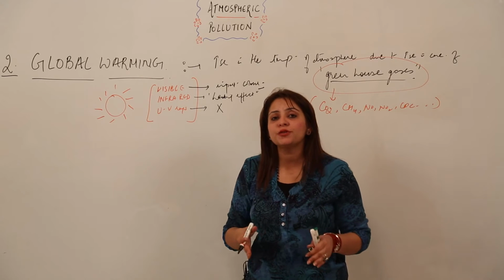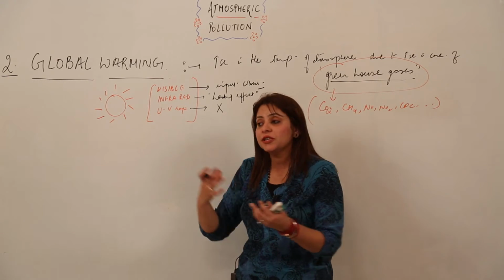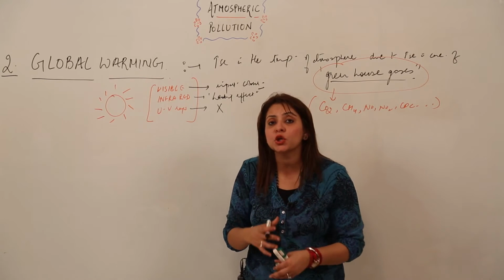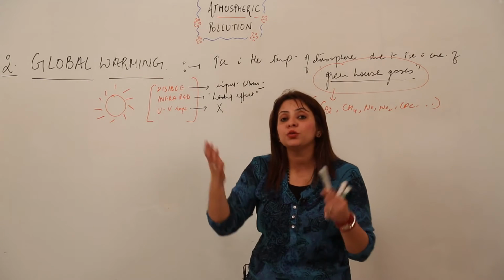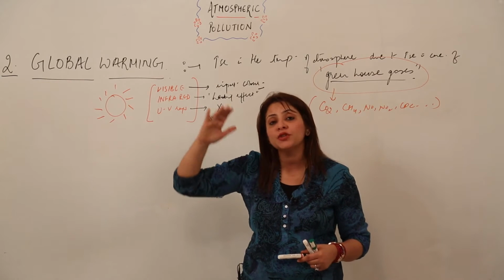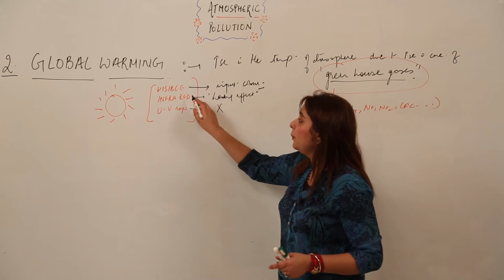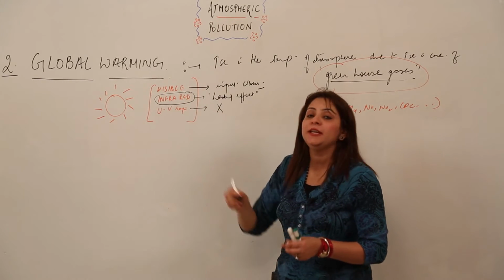So at this moment you should know that we are not fit to face those ultraviolet rays, because they can cause many disorders. So that means ultraviolet rays do not come to the earth. They are actually trapped by the ozone layer which is present in the stratosphere. So global warming is actually caused by the infrared rays.